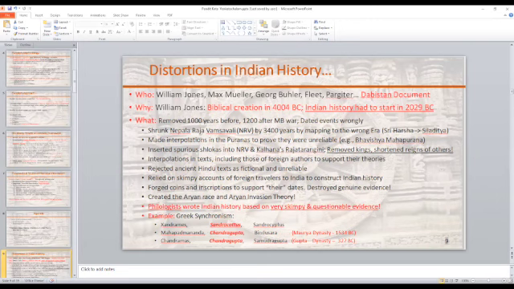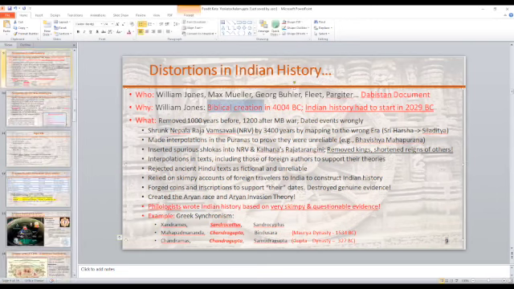William Jones believed that the Bible said the world was created in 4004 BC, so he could not accept any date earlier than that. To fit with the Bible's dates and to establish the superiority of Westerners over Easterners, he decided that Indian history had to start in 2029 BC. He could not accept that the Indian civilization could have been older and more intellectually evolved. And so because of this, he had to introduce all these distortions in all of these documents.